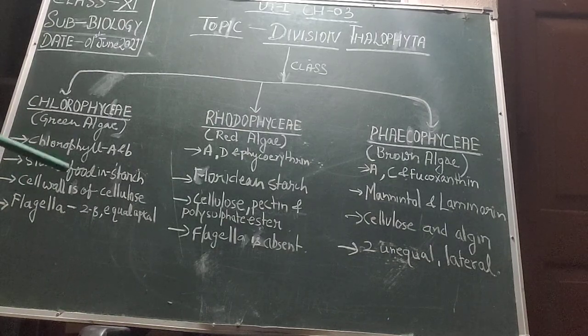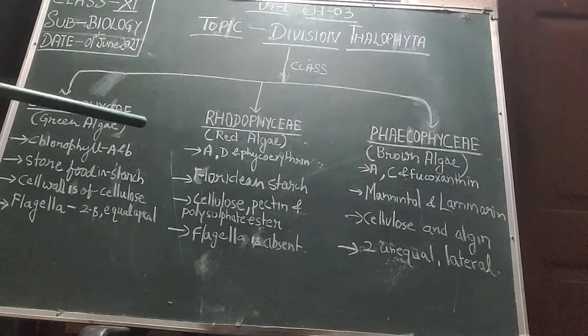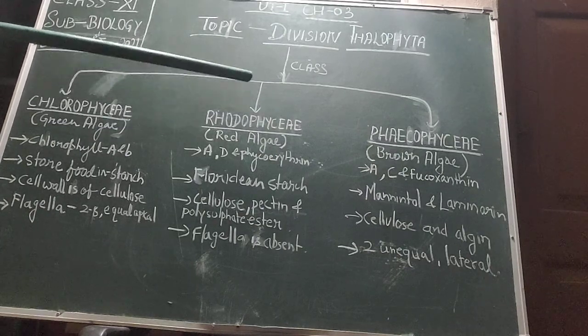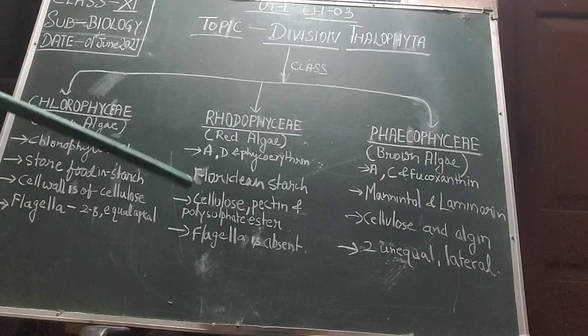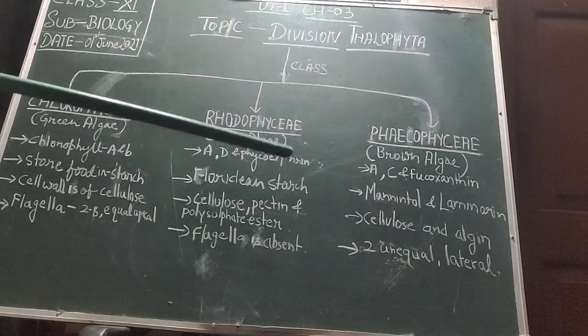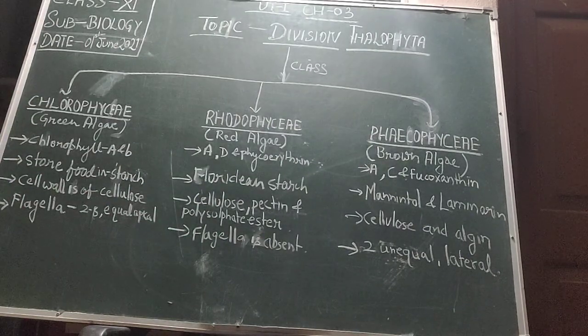Now further, if we are talking about the storage of food inside them, the Chlorophyceae store food in the form of starch like many of the plant organisms. But Rhodophyceae store it in the form of floridean starch, whereas Phaeophyceae store their food in the form of mannitol and laminarin.